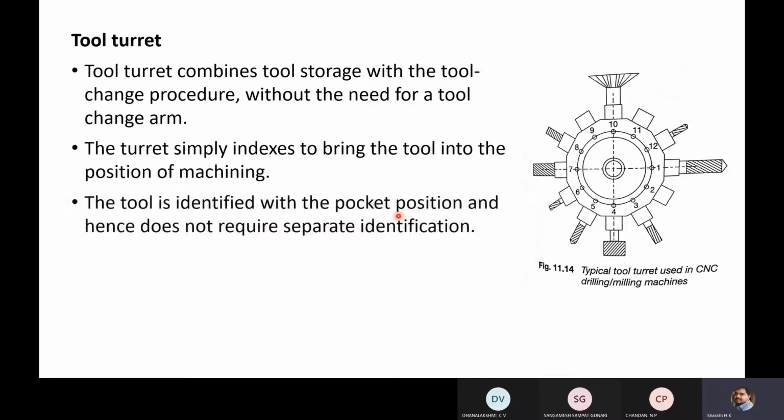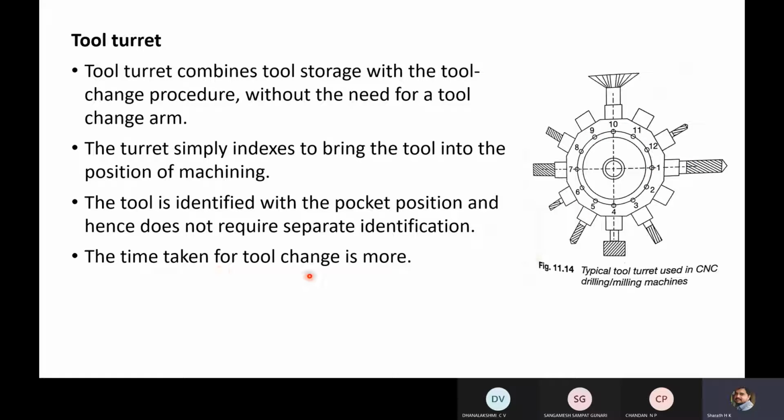Tool is identified with the pocket position and hence does not require separate identification. Here you can see, for every pocket there is a number. These tools are identified with the help of the pocket number in the program. So you can call for tools in the program itself, with the help of some code. After executing a particular line in the program, in the next stage, a particular tool should be called, and that can be included in the program. So for identification, we make use of this pocket number.